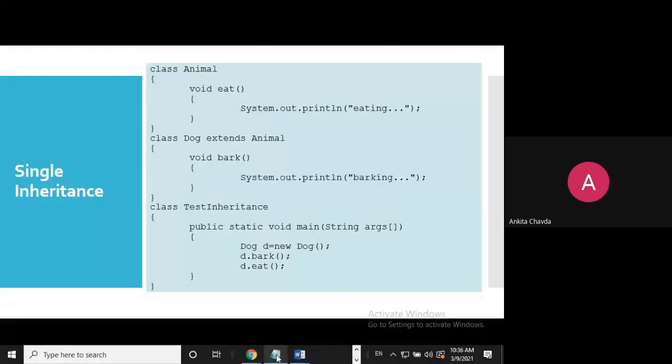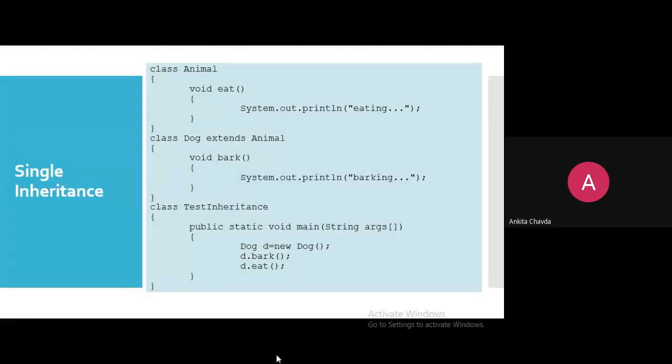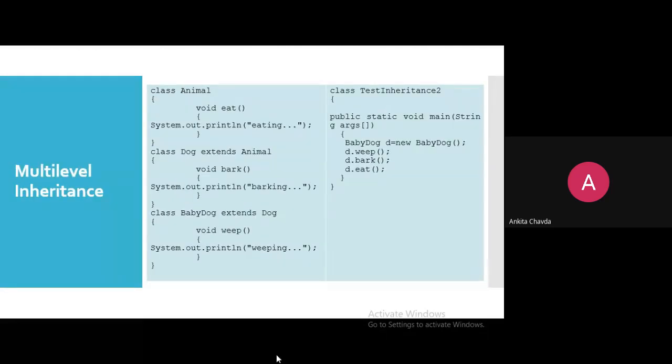Now what I'll show you is multi-level inheritance. Multi-level means I'm having more than one level. At the very first, I'm having a class Animal, and in class Animal, I'm having a void eat method. Now I'm having class Dog, which extends the parent class Animal.